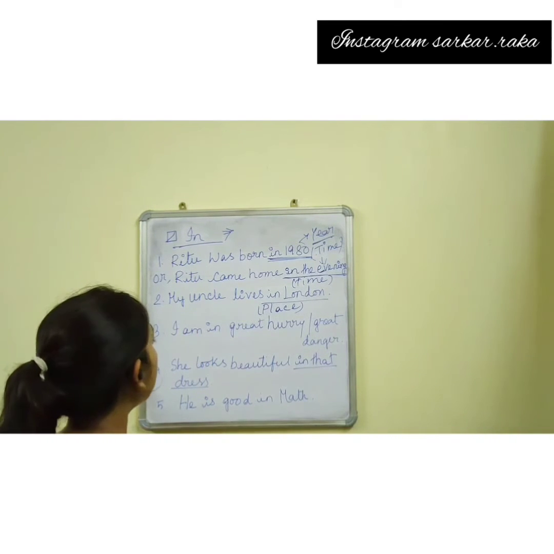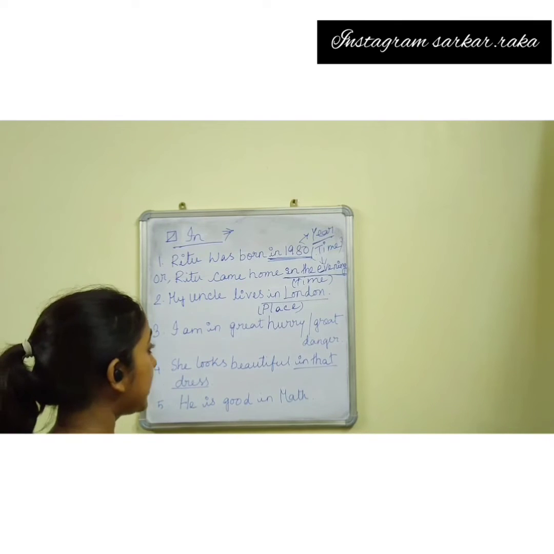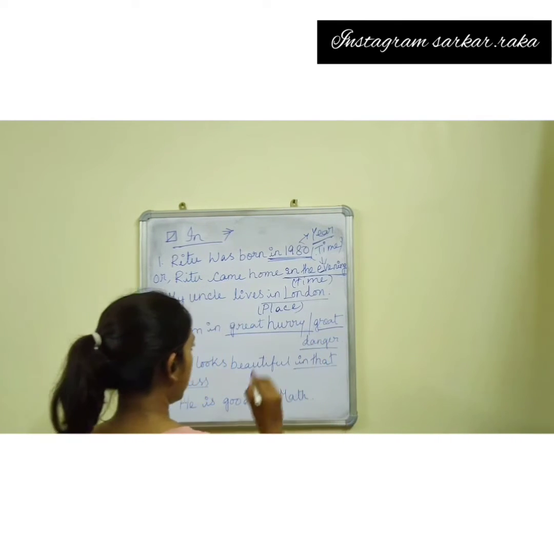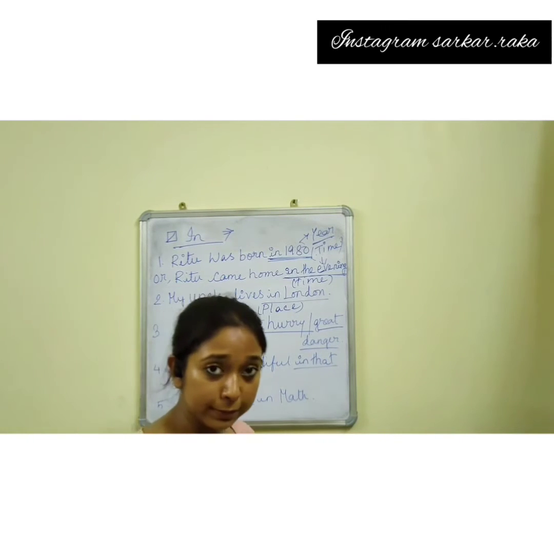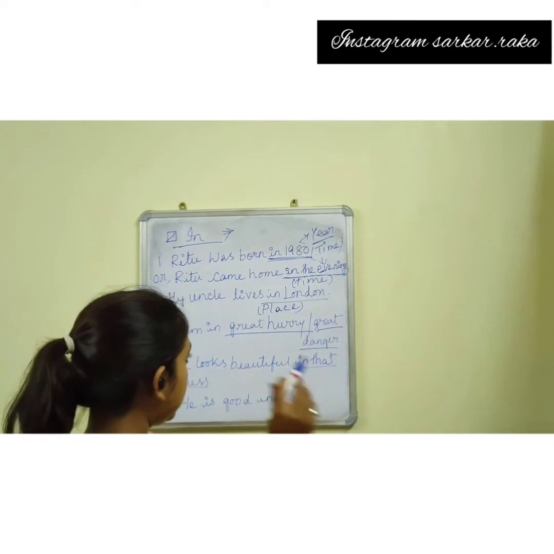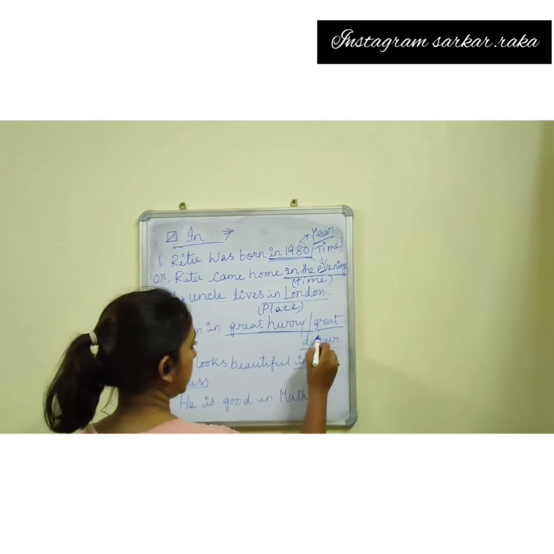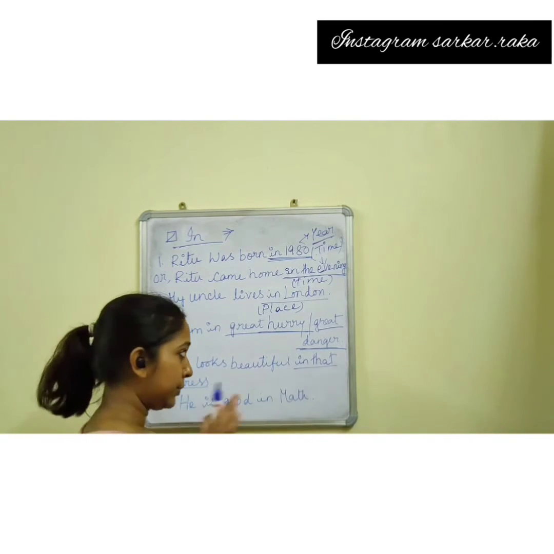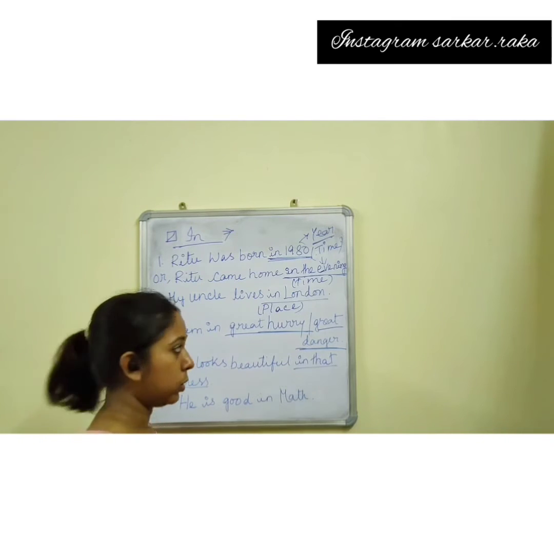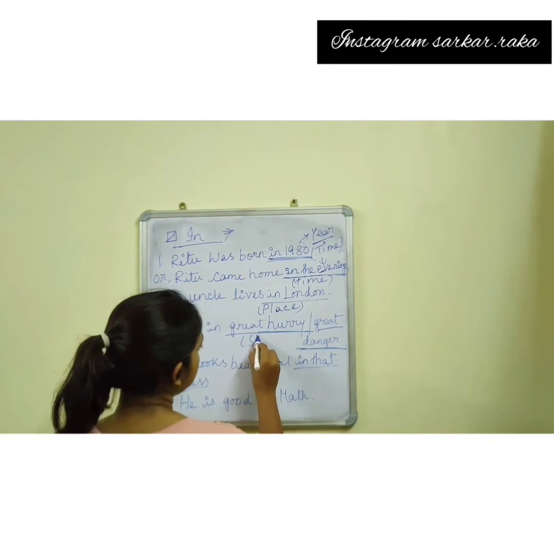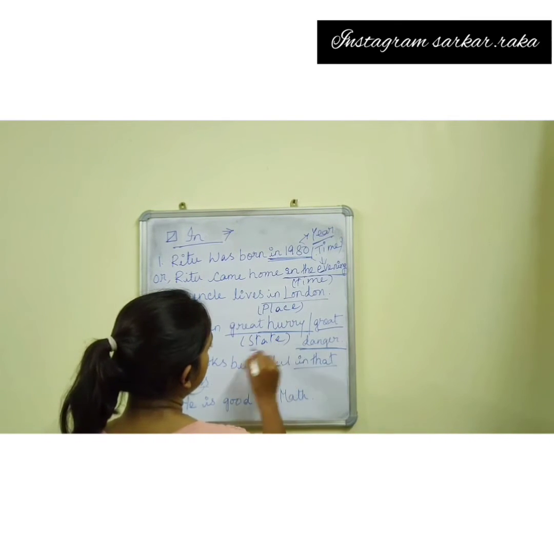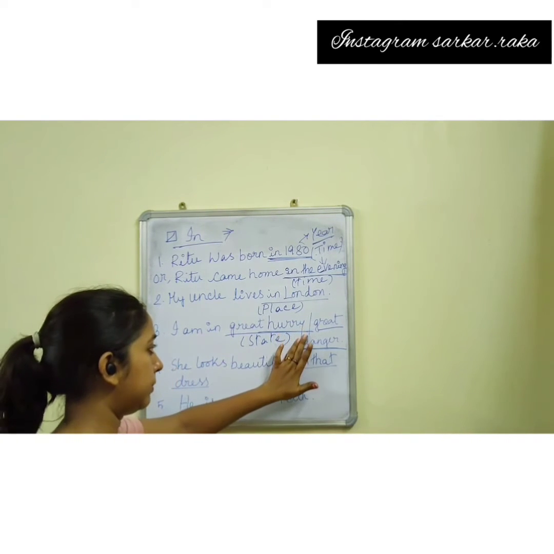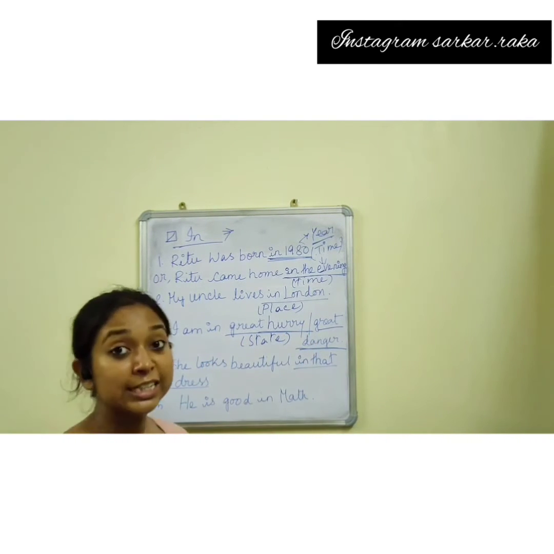Next, I am in great hurry, or I'm in great danger, or I'm in great problem. These things, hurry, danger or problem, suggest a state. We are in a state of hurry. We are in a state of danger.